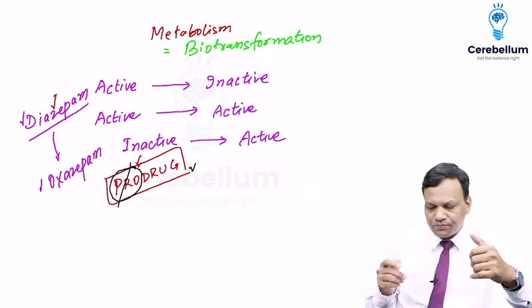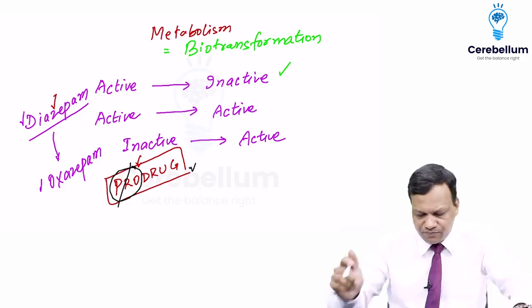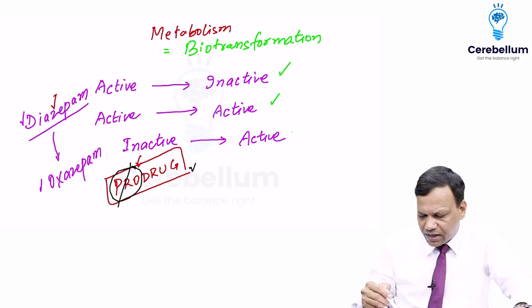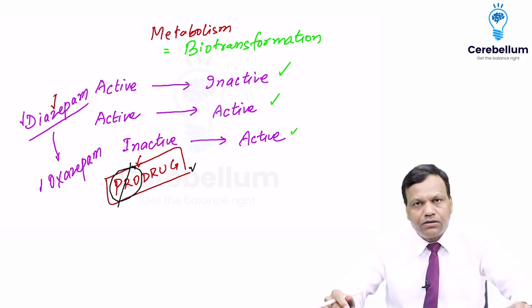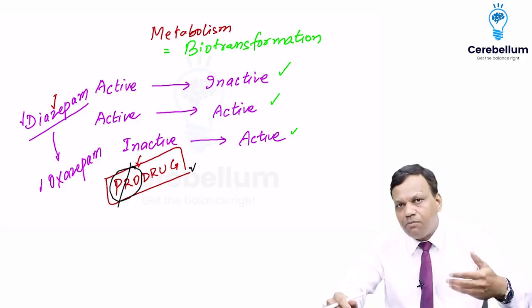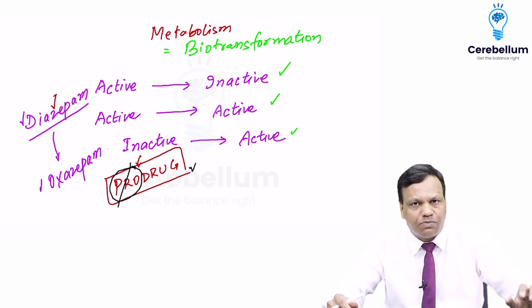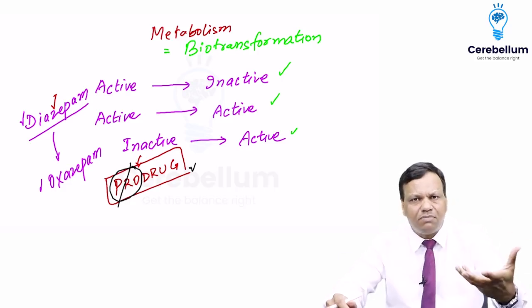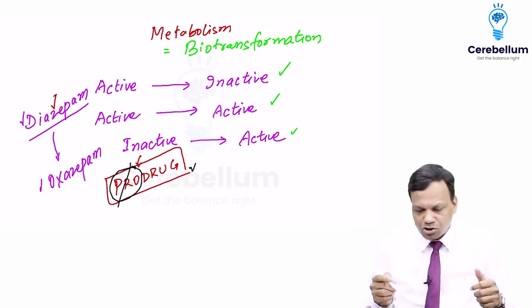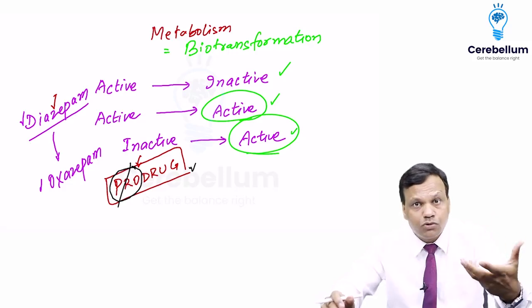Now coming back, we discussed that after metabolism, an active drug can become inactive, an active drug can form an active metabolite, and an inactive drug can become active. The question is why metabolism occurs? What is the aim of metabolism? Had I asked you this question 5 minutes back, you could have easily answered. Metabolism is to make a drug inactive. But now you cannot answer because many drugs are active even after metabolism. So that means I have confused you more.